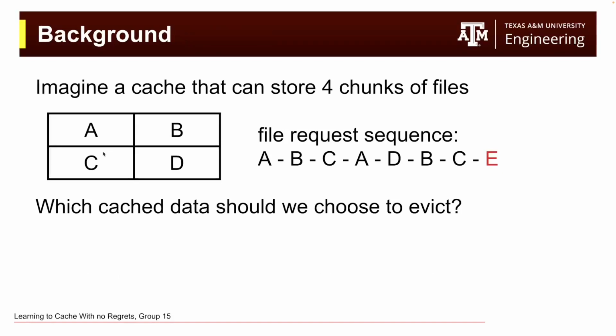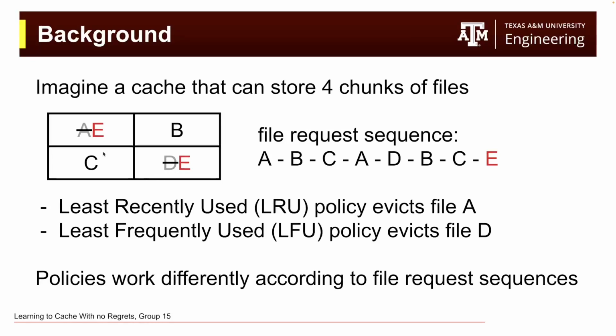Now let's recall what cache does. Here, imagine a cache that can store 4 chunks of files, and the CPU requests files in a sequence of A, B, C, A, D, B, C, and E. Now after A, B, C, and D, the cache is full, so when E is requested, it needs to evict a file. If the caching policy is least recently used, it will evict file A. If the caching policy is least frequently used, it will evict file D. This shows that policies work differently according to the file request sequences.